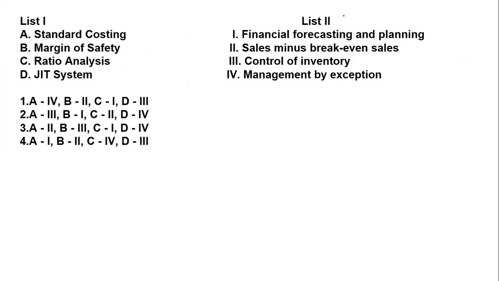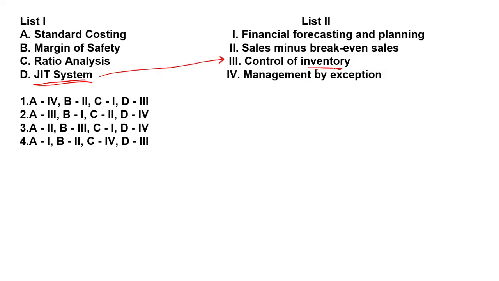A list is given with explanations and the related concepts: standard costing, margin of safety, ratio analysis, and just in time system. The first thing, the just in time system, means whatever material or inventory you want, get that inventory at the time when you need it. Don't overstock the inventory. So just in time is related to control of inventory, how much control you have over your inventory.